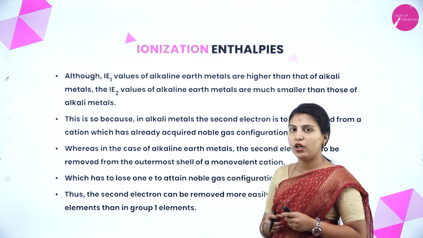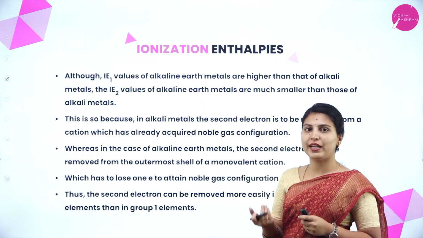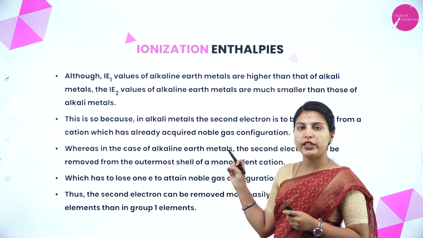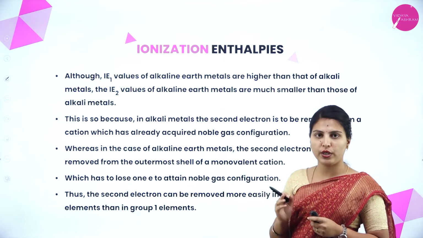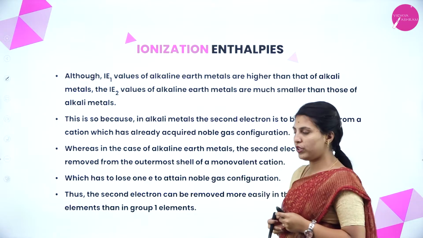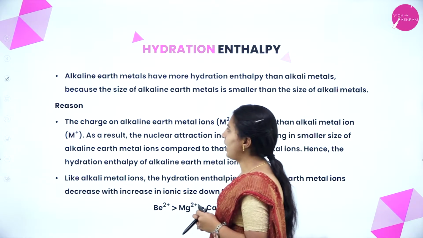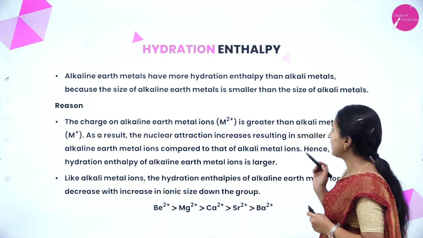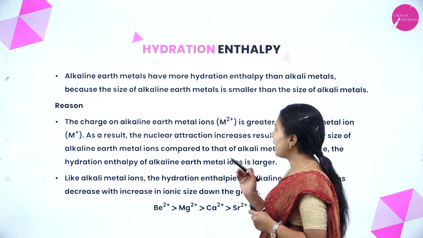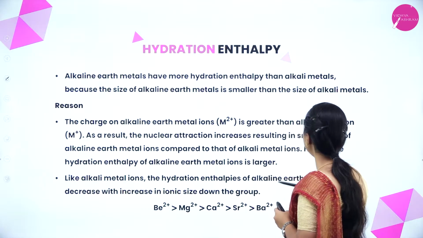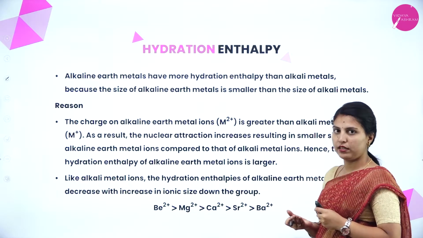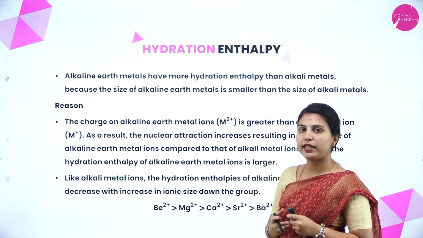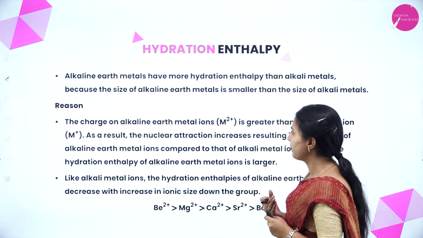But in the second group, if you remove 2 electrons, it will attain noble gas configuration. So, ease of removing electrons is in group 2, which has 2 electrons, not in the first group. Next, hydration enthalpy. Alkaline earth metals have more hydration enthalpy than alkali metals because the size of alkaline earth metals is smaller than that of alkali metals. Due to the smaller size, hydration enthalpy is more in alkaline earth metals than alkali metals.